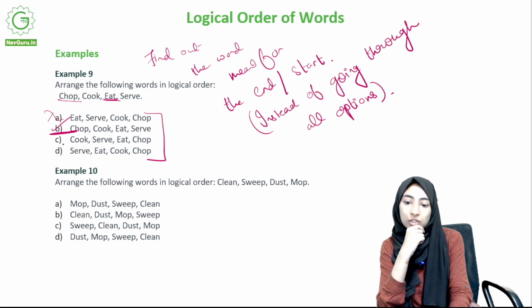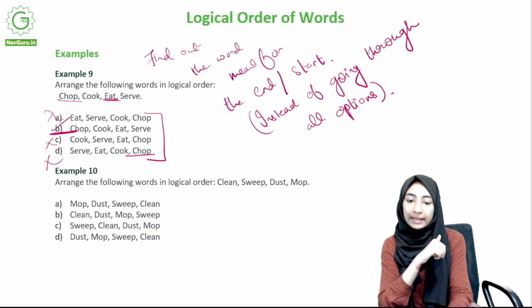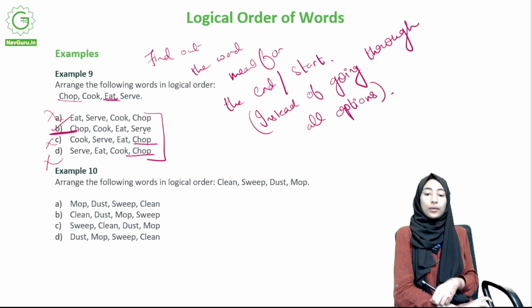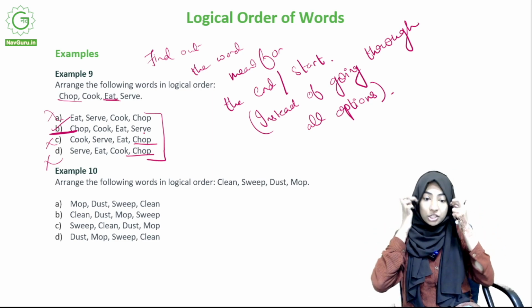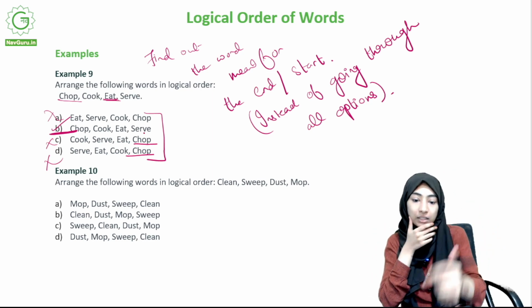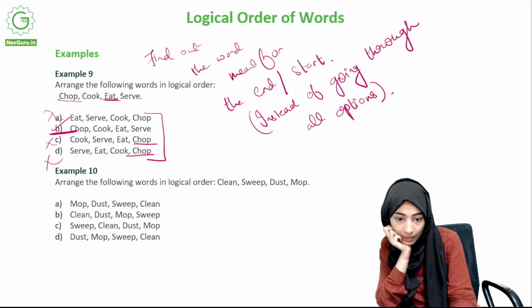Okay, cook, serve, eat, chop, no. Serve, eat, cook, chop, no. Like I said, chop has to come at the beginning. Okay, arrange the following words in logical order. Clean, sweep, dust, mop. Okay, so what is the process?